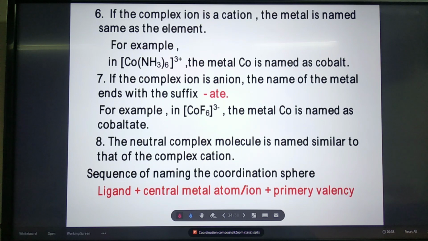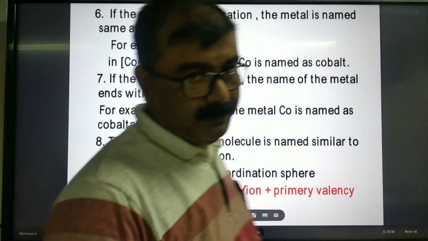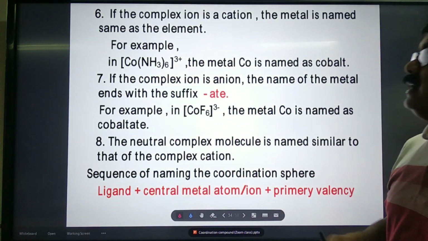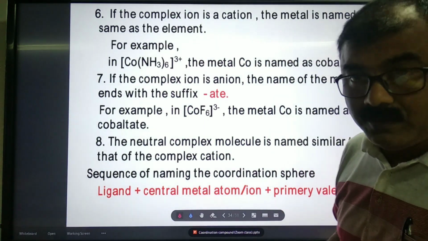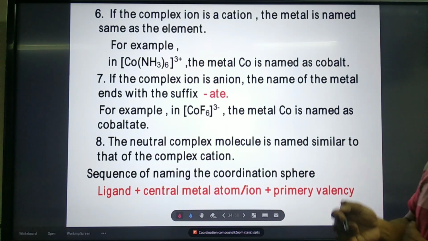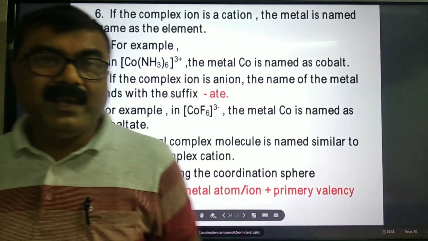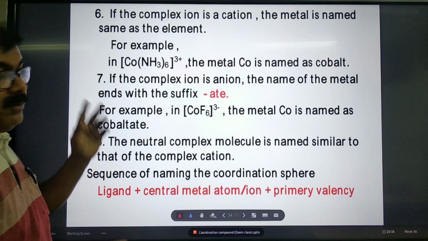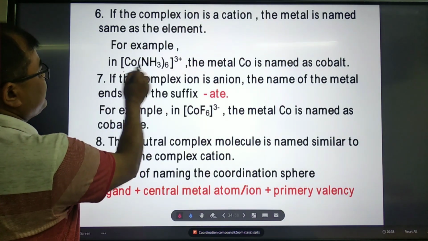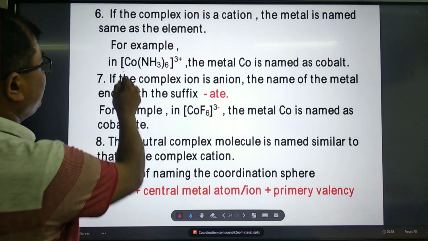See the next. If the complex ion is a cation, the metal is named the same as the element. Just now I explained. For cationic and even for neutral complex entities, the name of the central atom is the same as the name of the element. For example, this is the cationic entity, so it is cobalt.